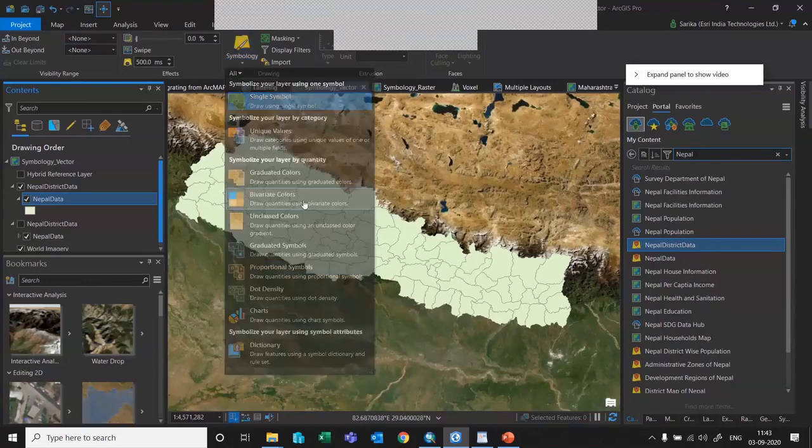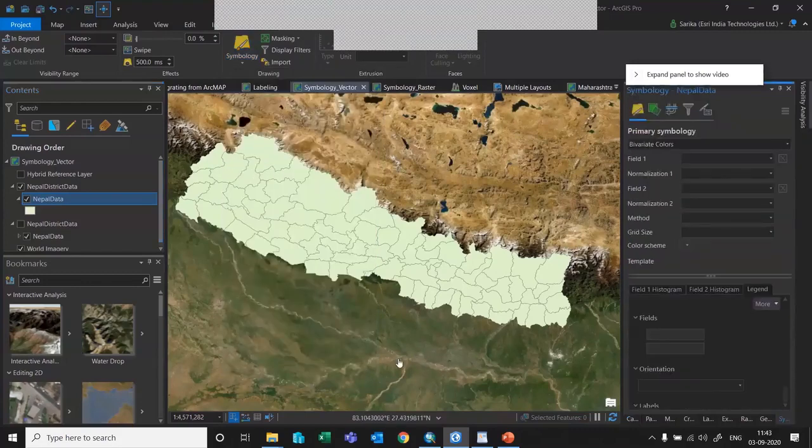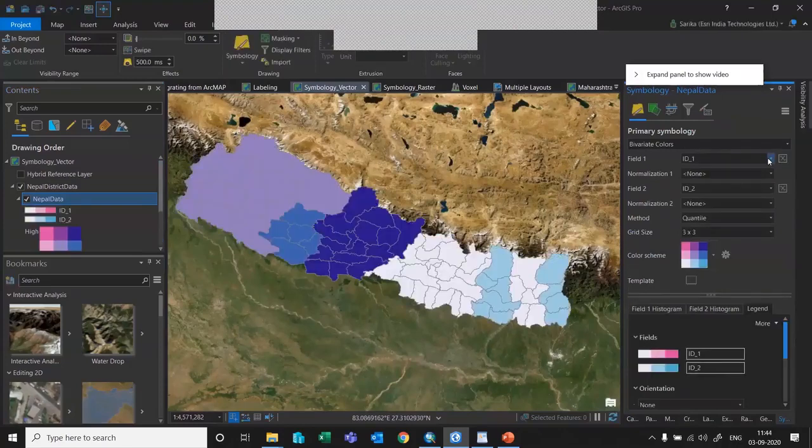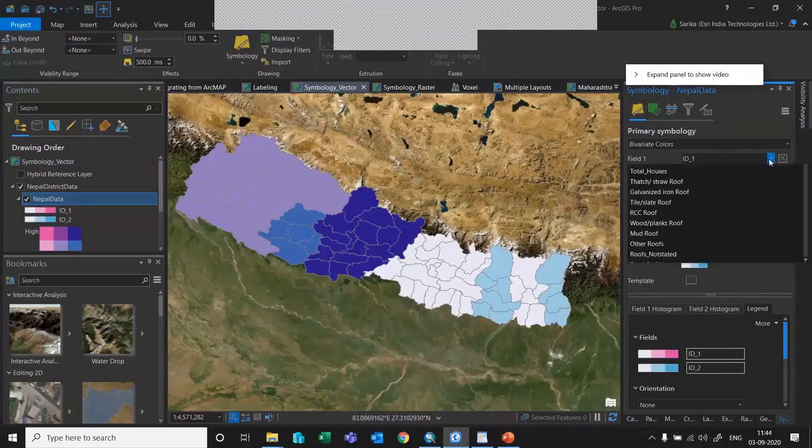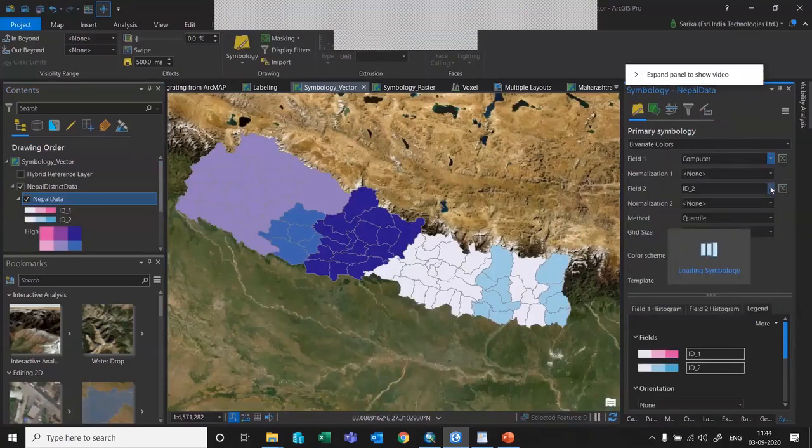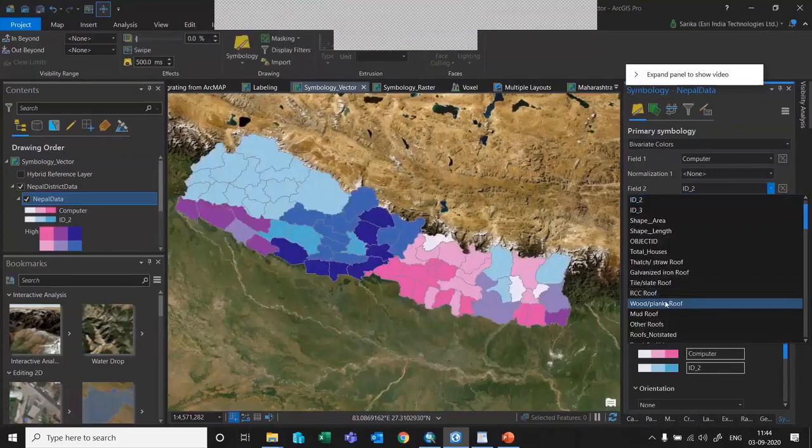So I'll choose the bivariate colors. And once I choose bivariate colors, you can see a symbology pane appearing on the right. So I can set the attributes. Here I will just say computer. I want a comparison between two. I'll choose computer and then the internet connection.